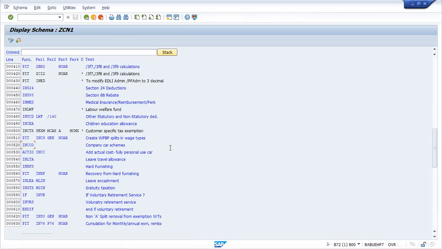So similarly, the other functions also we have seen, like INLEA, we have seen INHRA. All other functions, whatever you are seeing here, are very similar to that only. They have their respective functions and it will proceed accordingly. So what will this function be doing? This INCCO function will compute your perk as well as your exemptions for car and conveyance scheme.